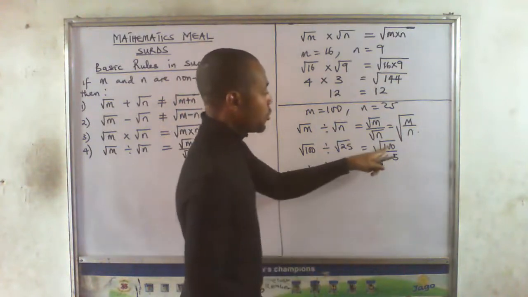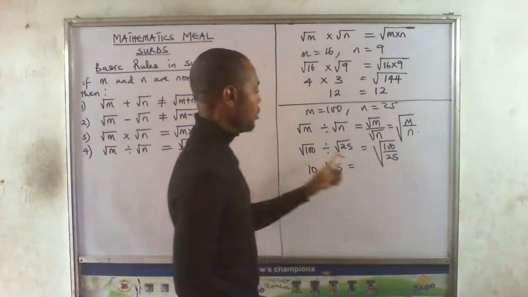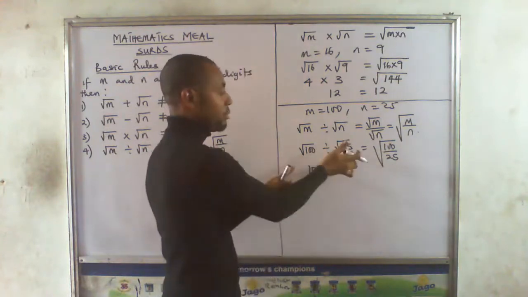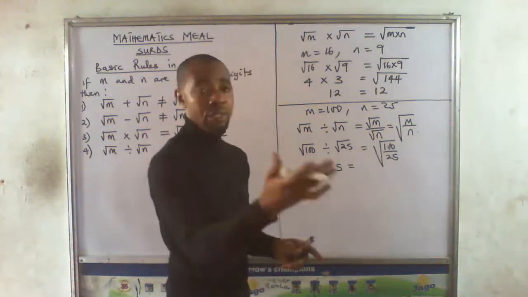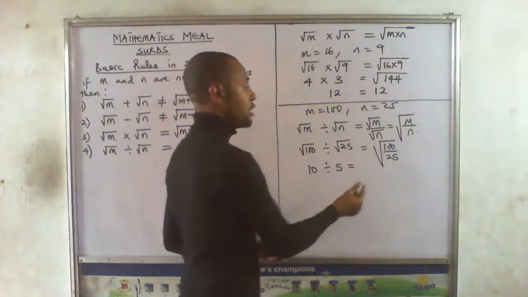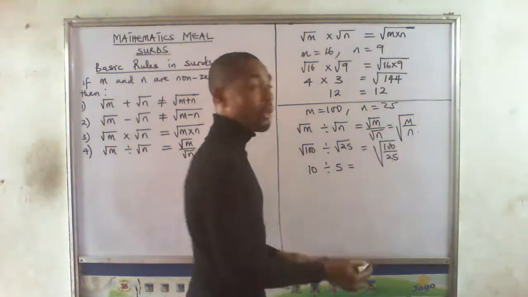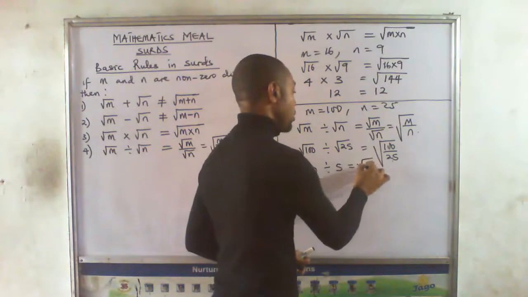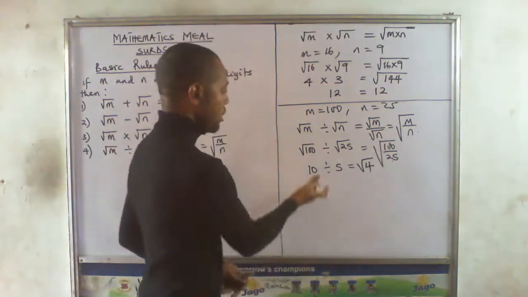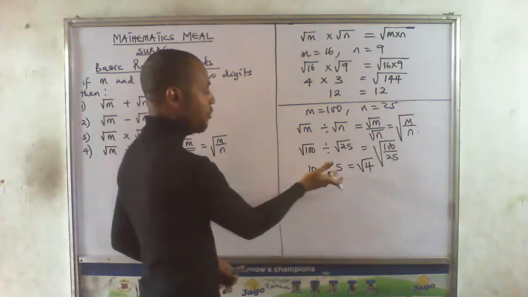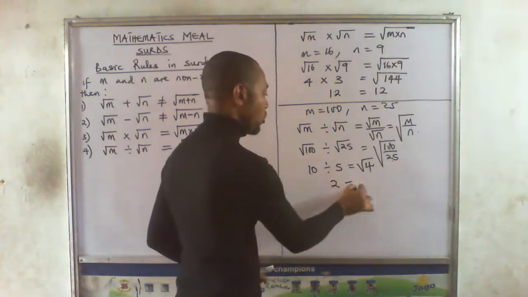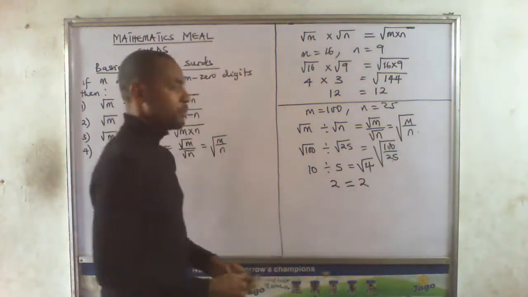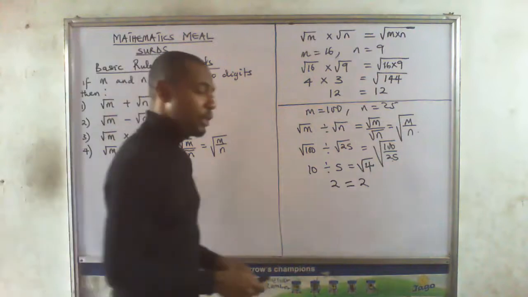Now, okay, let's divide now. We have found the square roots before division, but here let's first of all carry out the division operation before finding the square root. 25 can divide 100, that will give me what? 4. Okay, 10 divided by 5 gives us 2, and square root of 4 is also what? 2. That's beautiful, very beautiful.